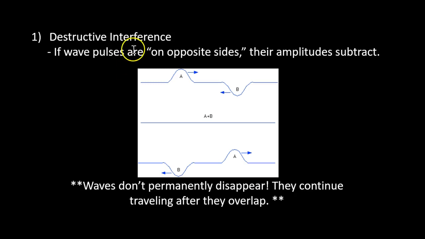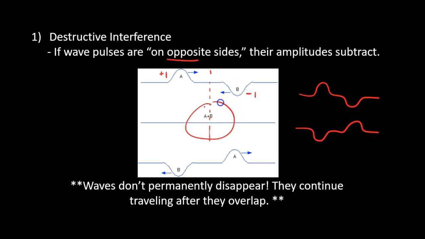Last thing is destructive. It's kind of the opposite. If you have wave pulses that are on opposite sides, if I have one like this and one like this, or if I have one like this and one like this, if they're on opposite sides, when they meet up, they cancel. It's like having +1, and since this is kind of the same size, this is like -1. Well, what's +1 and -1? You get about 0 right here. So it looks like there's no wave at all for a moment until those waves keep moving.